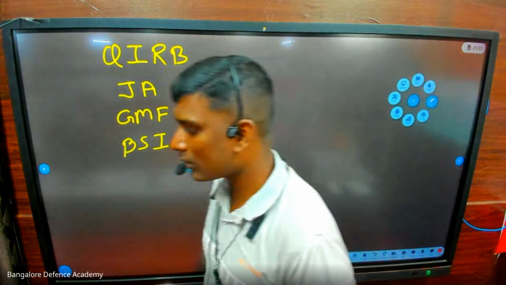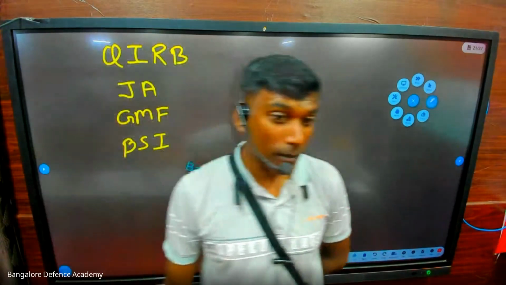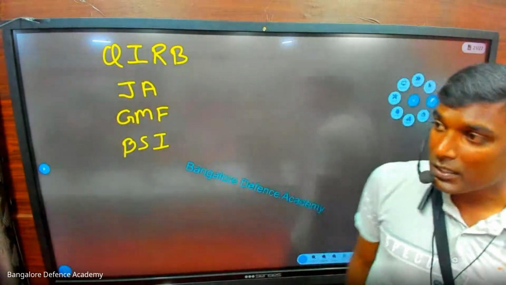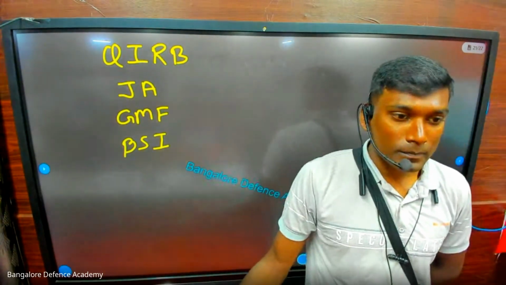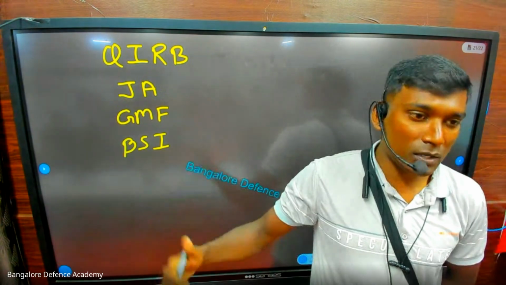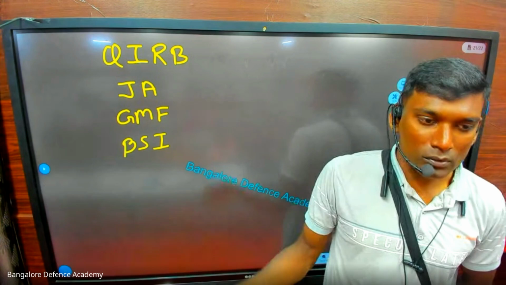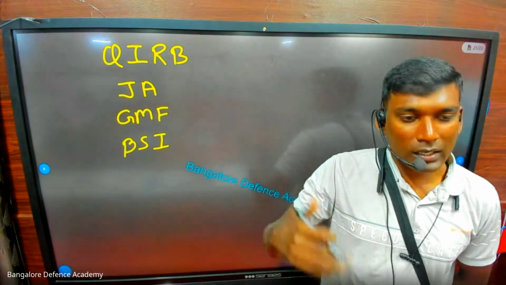Next, after Babur, who is the next king? Humayun. Which king died from the staircase of the library? Humayun. After Humayun, who is the next king? Akbar. The second battle of Panipat was fought between Akbar and Hemu, or rather Bairam Khan and Hemu.